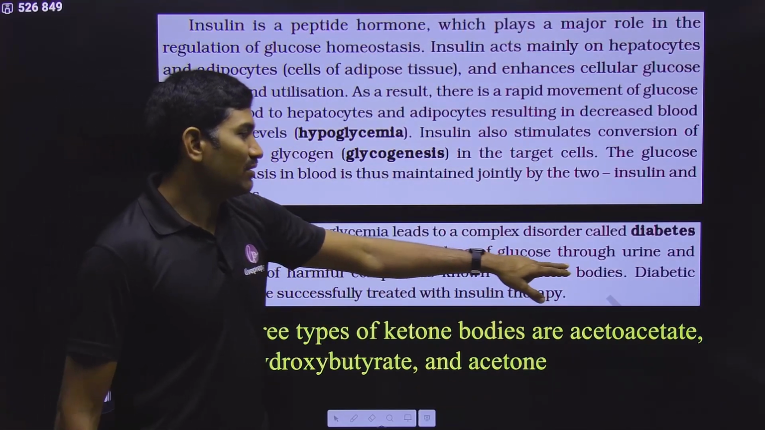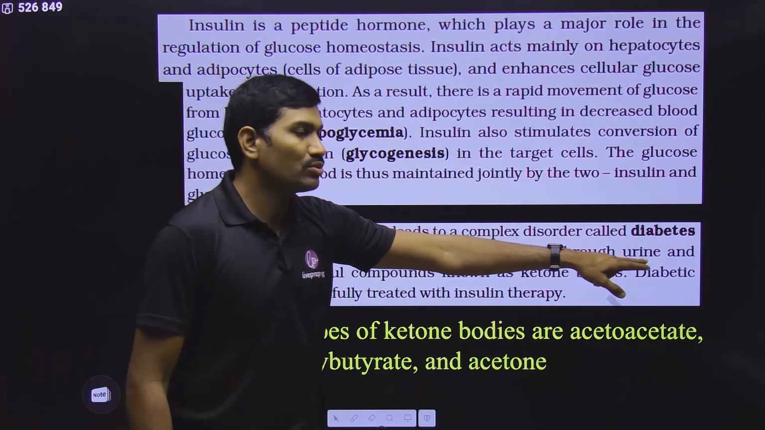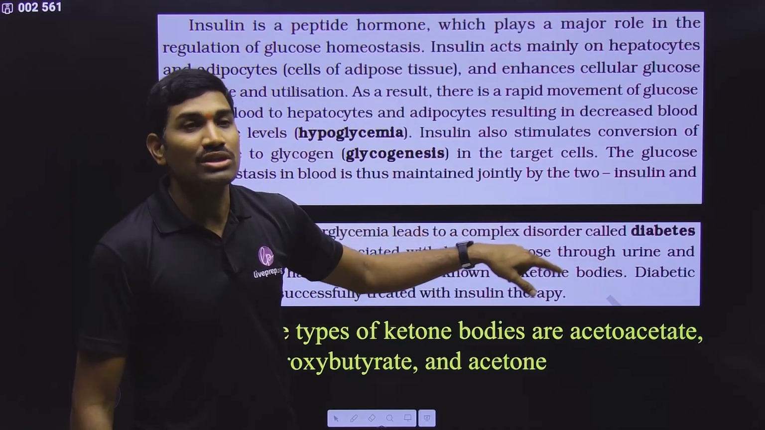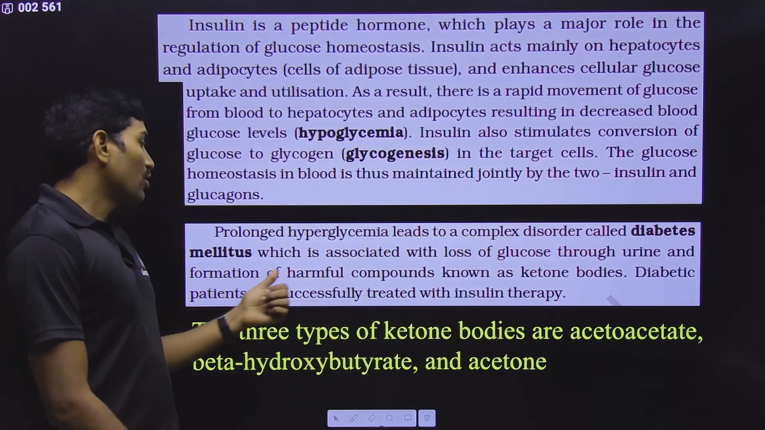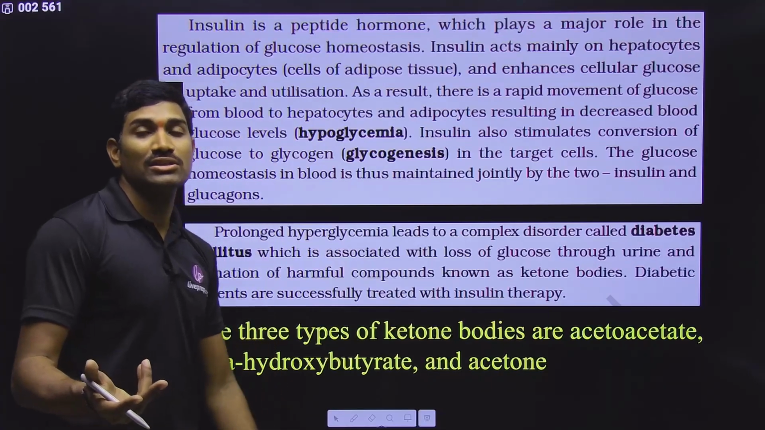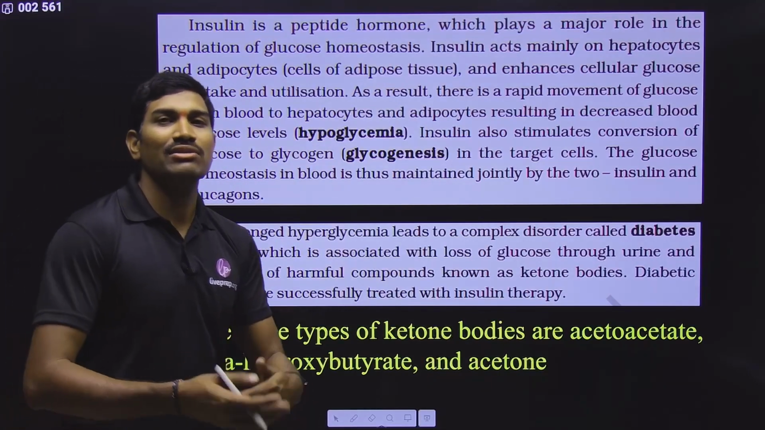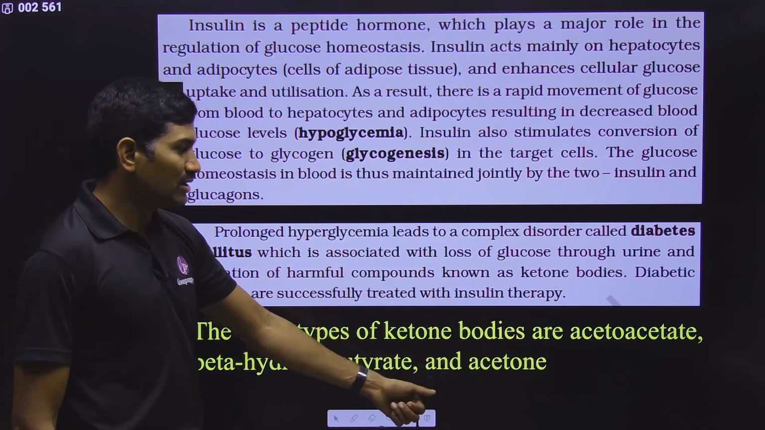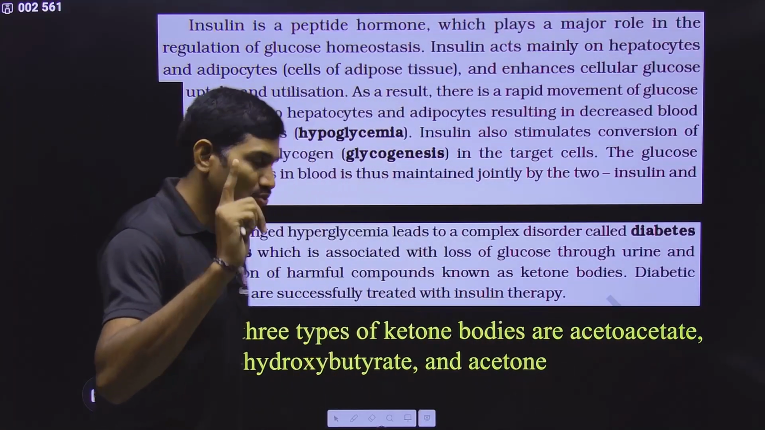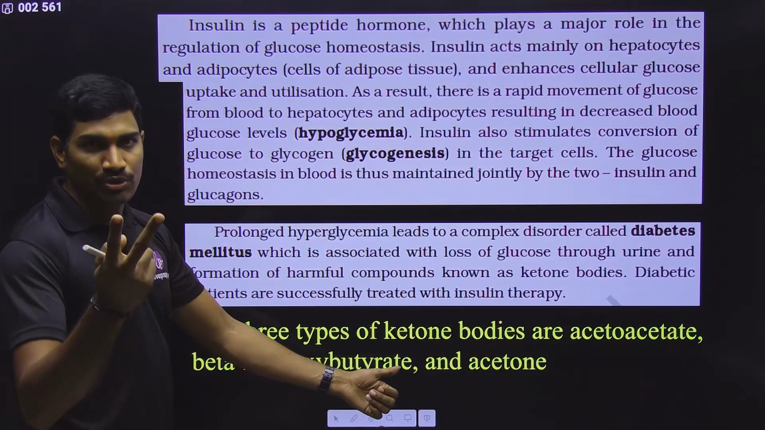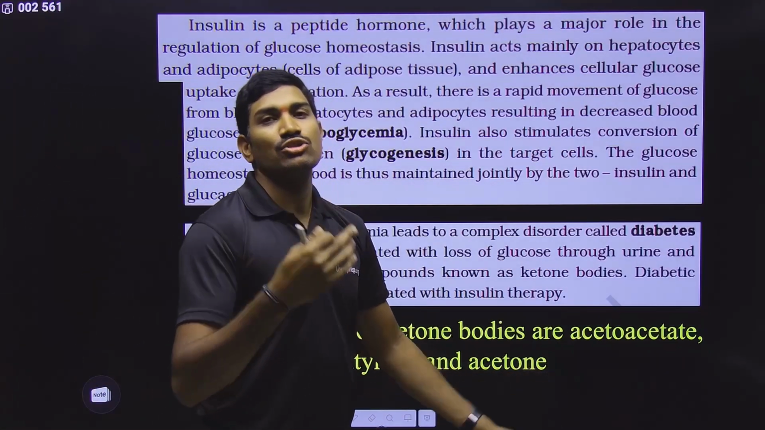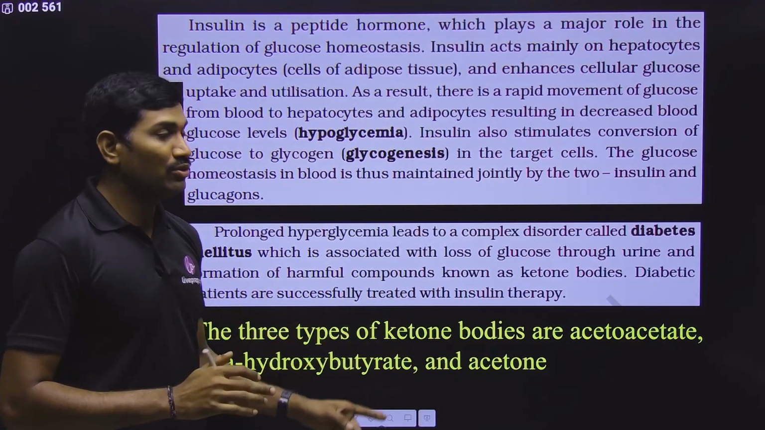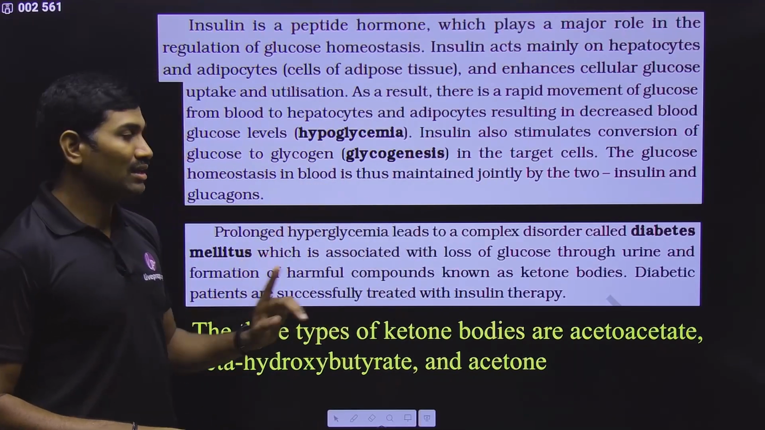So in this way, it is associated with loss of glucose through the urine, okay, glucosuria, glucose release through the urine, and formation of harmful compounds like ketone bodies. So now this excess glucose will be converted into some ketone bodies. What are the names of the ketone bodies? They have not given, but there are three types of ketone bodies. What are these? Acetone is one thing. Next one, beta hydroxybutyrate is the second thing, and the third one is acetoacetate. So these are the three very harmful ketone bodies that are produced because of excess glucose in the blood. Clear? This is what they are saying.